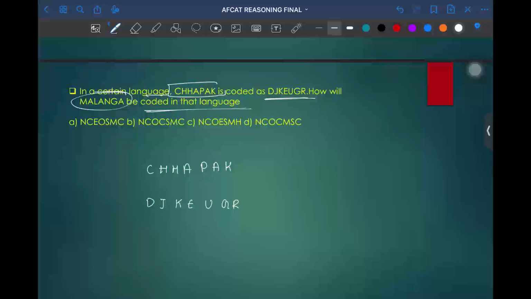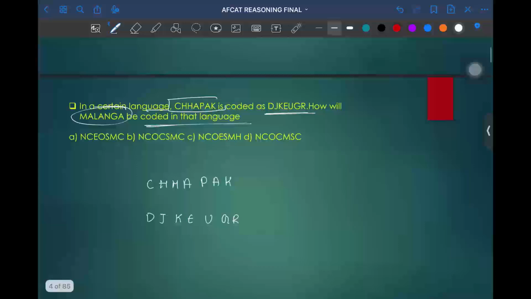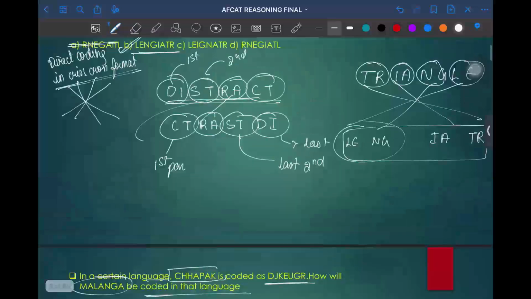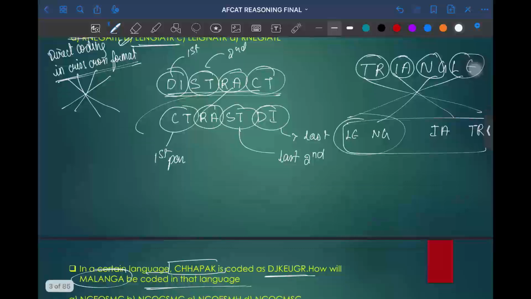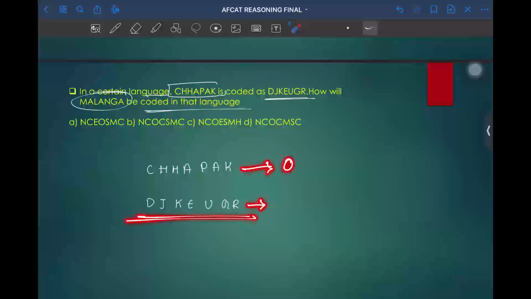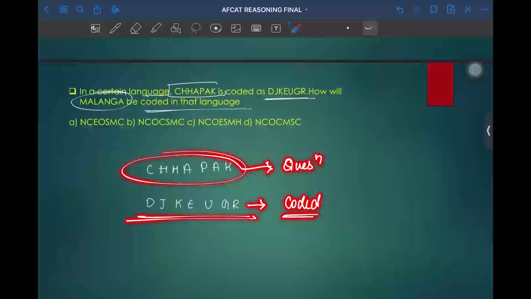Whenever coding and decoding questions come, if we don't find any similar letters as in previous questions, for example DISTRACT is coded as CTRASTDI, where we can find the similar letters within the same coding. When we look at this question, CHHAPAK, A doesn't repeat in the coded format. This is the coded form where we don't find any similar letters.